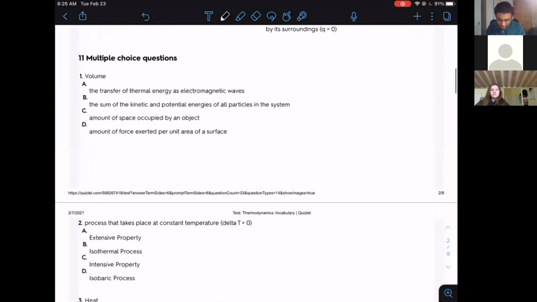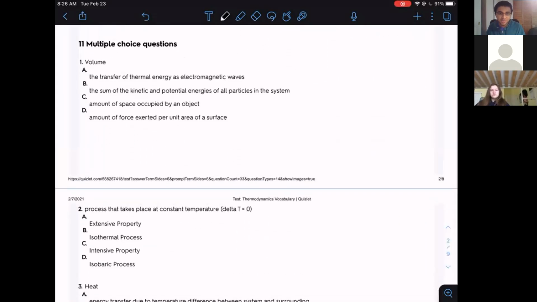Now, this is something I left for you guys to try: the multiple choice questions. I'm hoping that you guys can answer some of these in the chat. So let's try number one, guys. Volume, is it A, B, C, or D? Try to leave a response in the chat for this one. You can private message me.